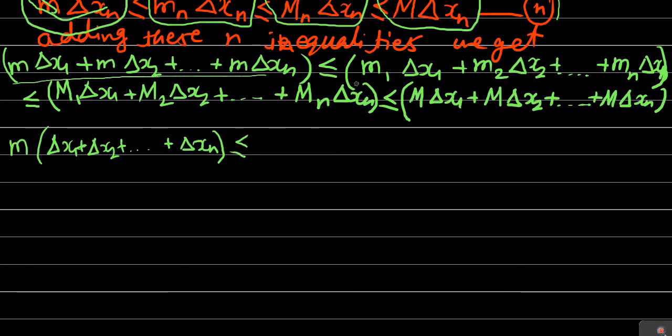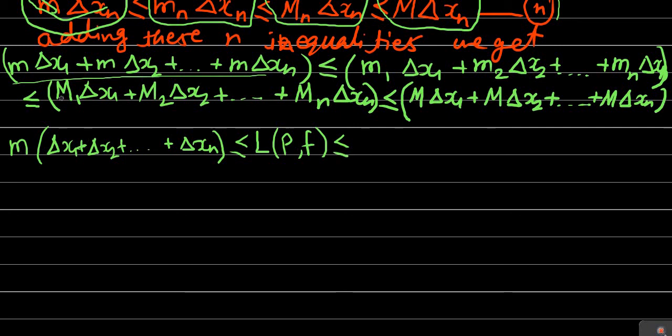if you observe this second term, it is nothing but small m1 into delta x1 plus small m2 into delta x2 and so on up to small mn into delta xn. If you recall, this is the lower sum over partition P of the function f, less than or equal to as it is.